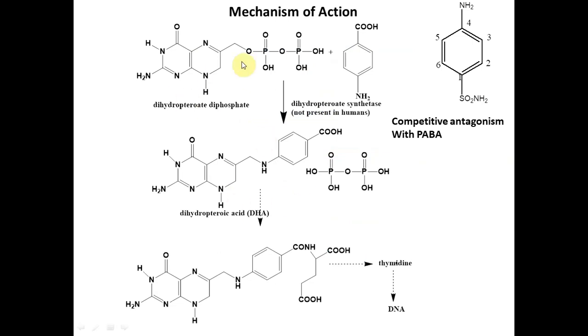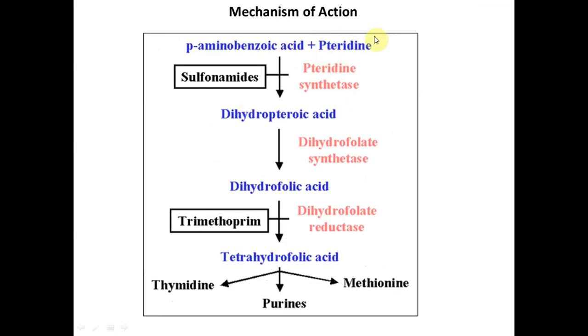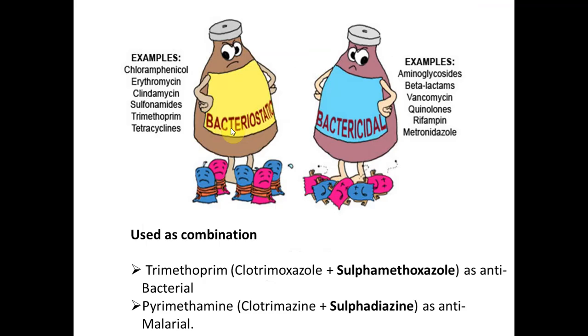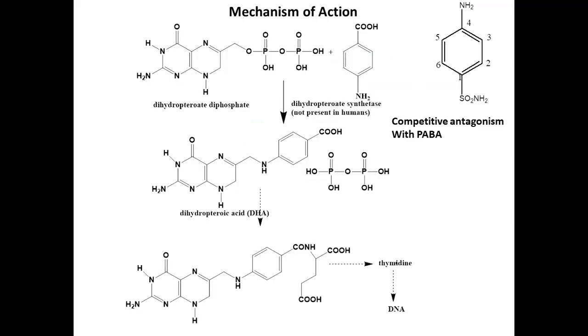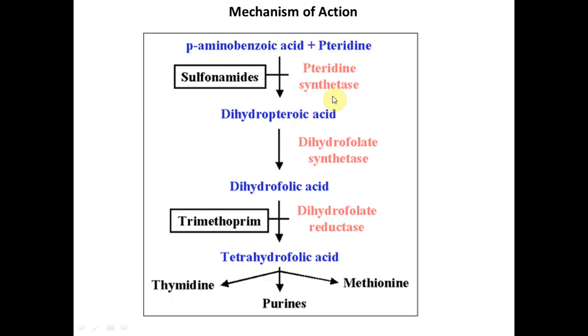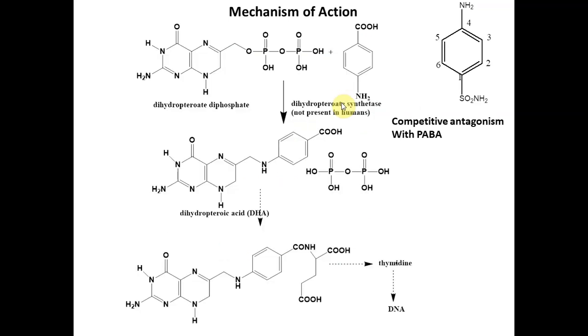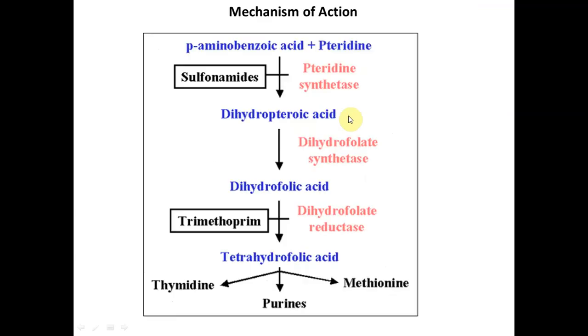So you can see here dihydropteroid diphosphate is there, which we have written here as pteridine. So pteridine is nothing but this dihydropteroid diphosphate component, it is a phosphate salt, and this is the enzyme dihydropteroid synthetase, which we have written in the previous slide, pteridine synthetase. Okay, I'm sorry, it is this particular step. Dihydropteroic acid and dihydrofolate synthetase. So it is going to replace the PABA.